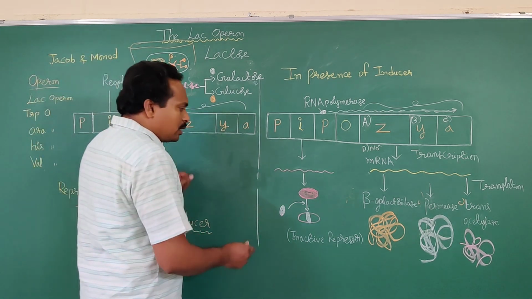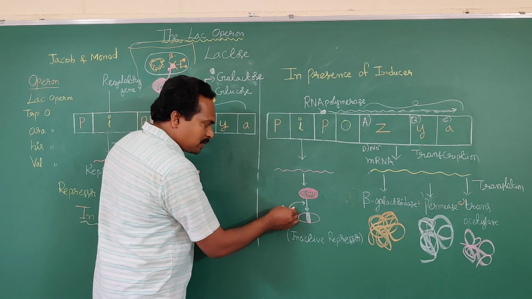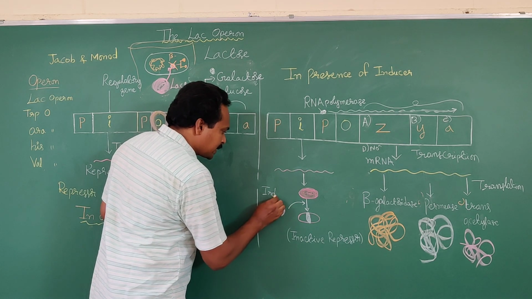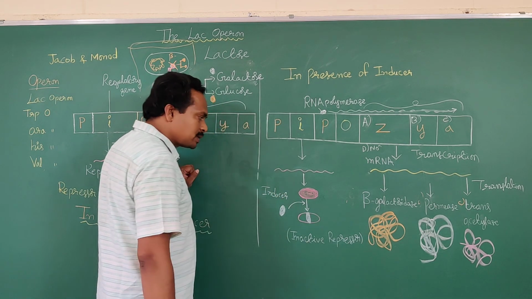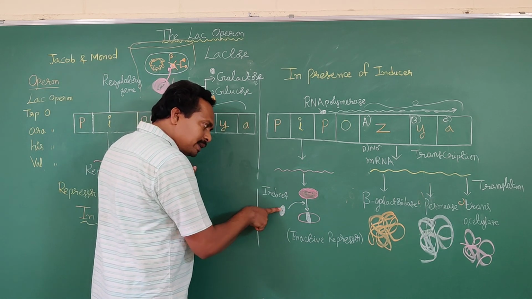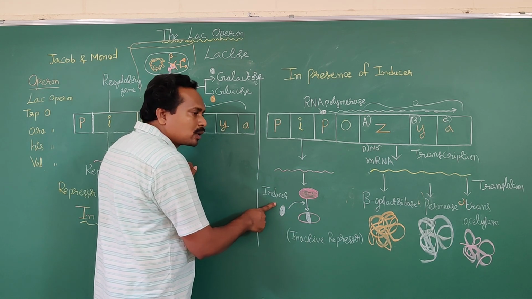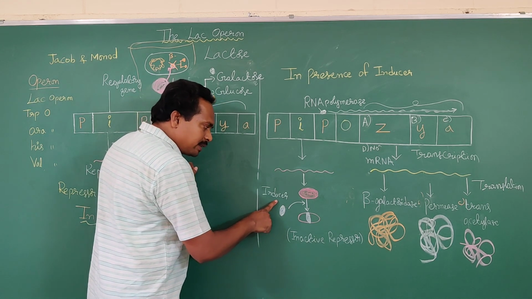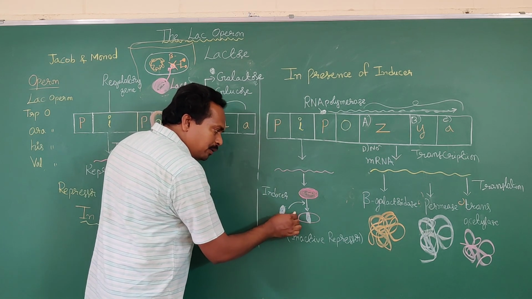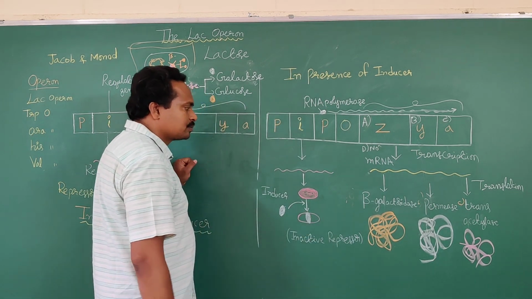Now the lactose has entered into the cytoplasm of cells. Lactose is the inducer. Whenever lactose is available to the Escherichia coli bacteria, the inducer binds to the repressor protein.